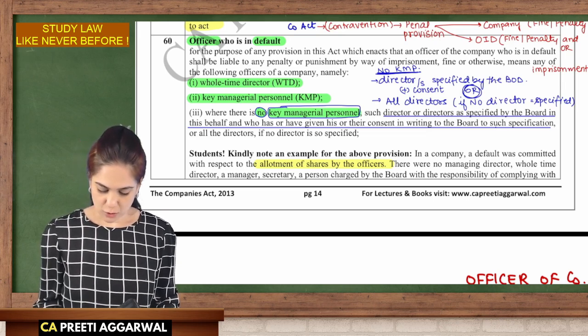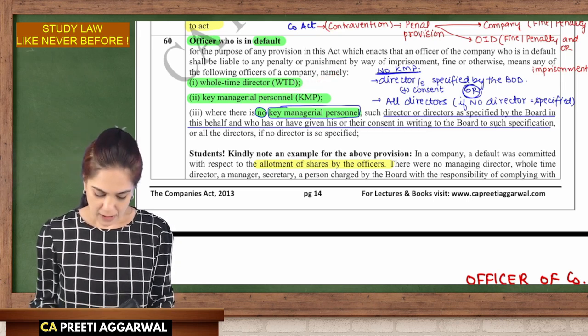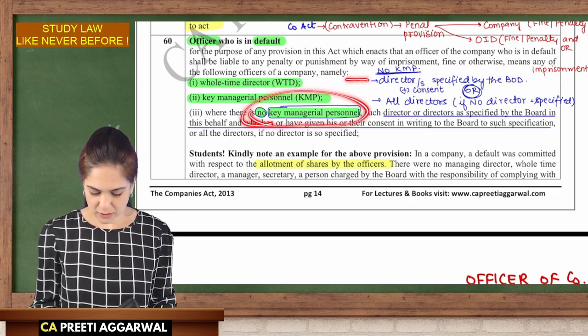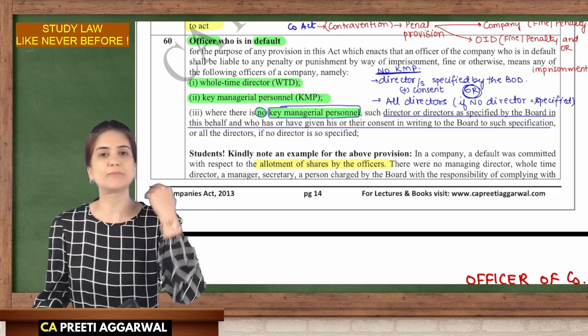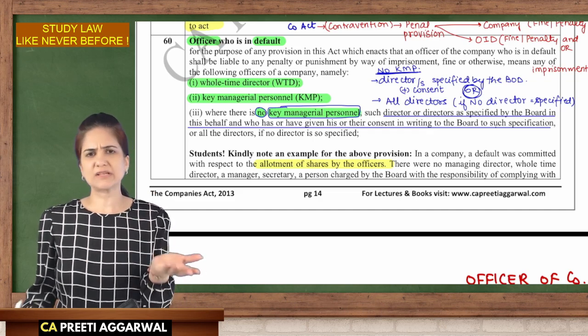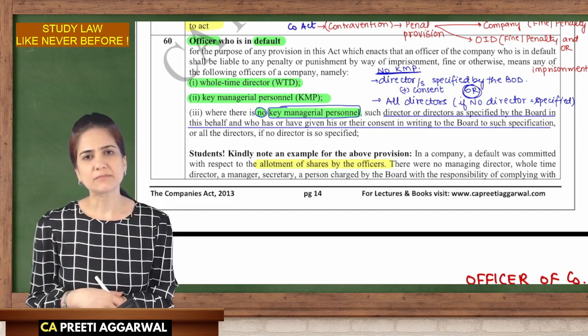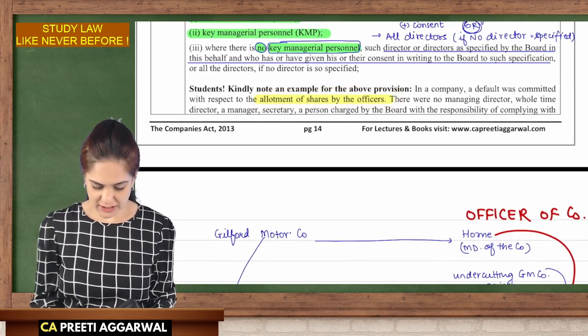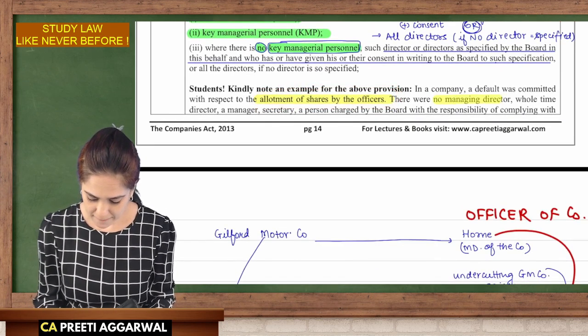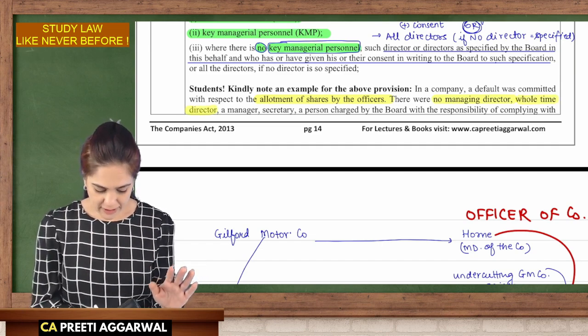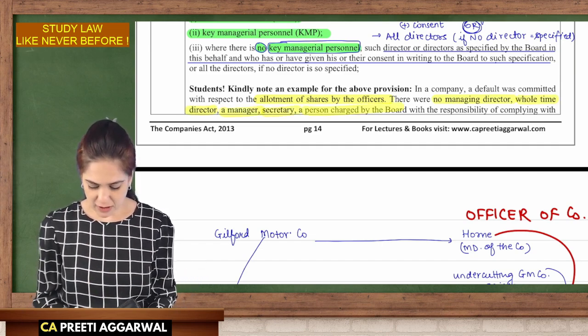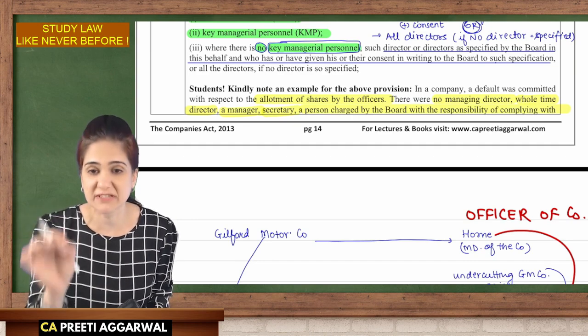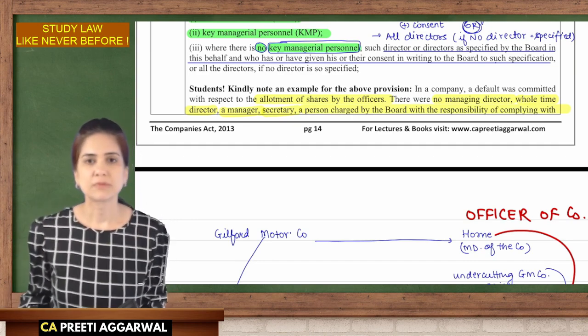Okay. So KMP is liable. But if there is no KMP, then the directors who are specified by the board, they will be liable. If no one is specified, all directors are liable. Now, in this case, there was a default in allotment of shares. There was no managing director, no whole-time director, manager, secretary, or person who was specified or in charge of the board.